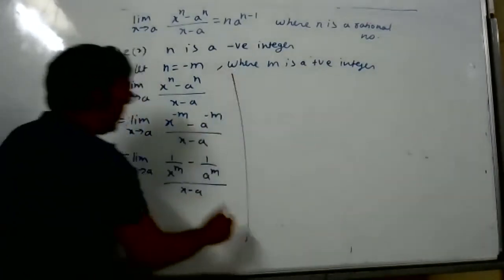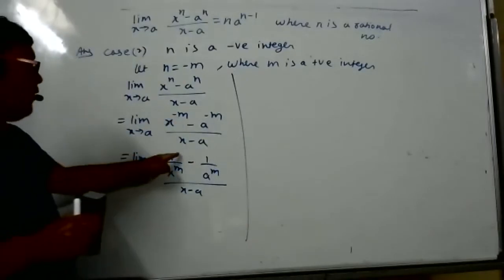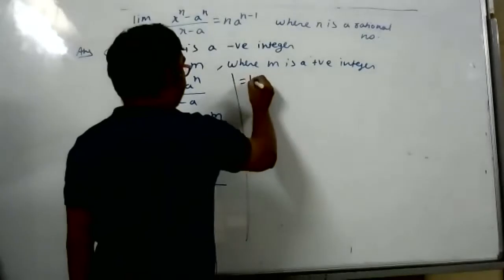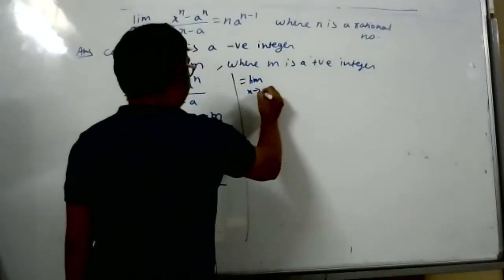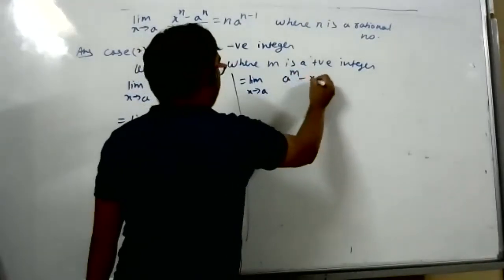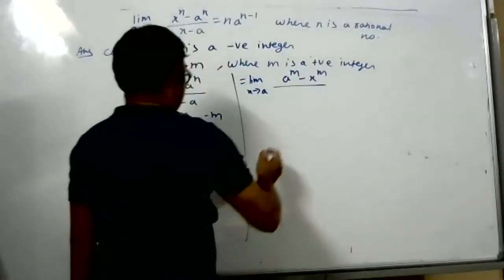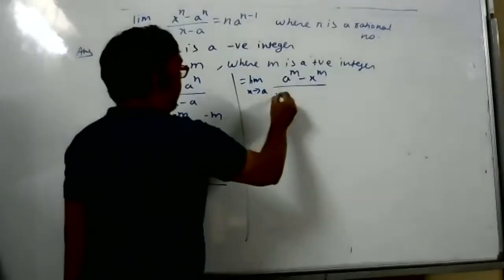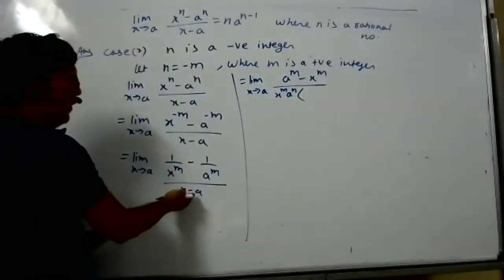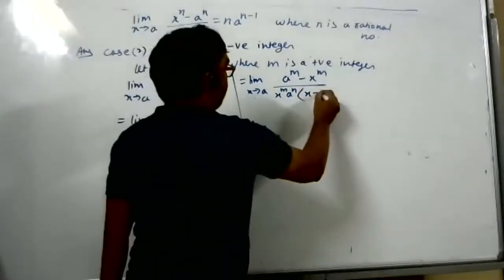Have you understood this one? Power is negative, it will become 1 by. Take LCM. LCM how much? One of you help me. LCM is x to power m into a to power m. So we get a to power m minus x to power m by a to power m x to power m, into x minus a. Are you understanding or not?